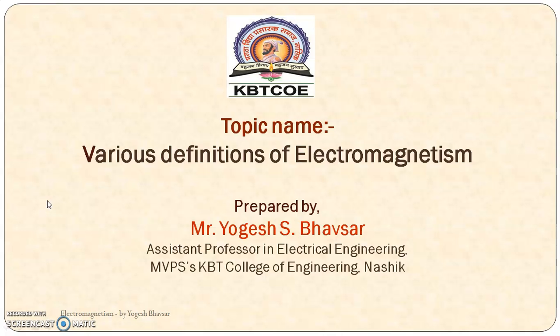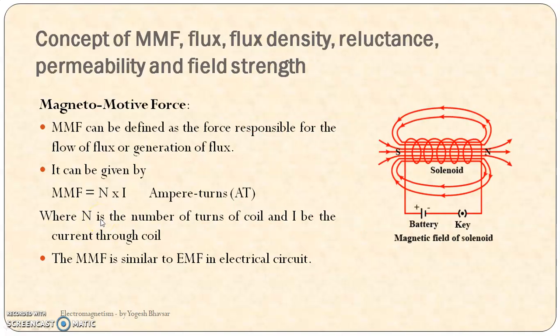Here we'll cover the various definitions of electromagnetism. So what basically is electromagnetism? It is the study of electrical fields on the magnetic and vice versa. So that is called electromagnetism. Here we'll cover various definitions related to electromagnetism, like the concept of MMF, magnetomotive force, flux, flux density, reluctance, permeability, and field strengths. So let us see one by one.